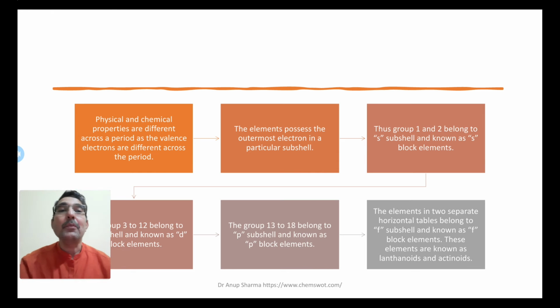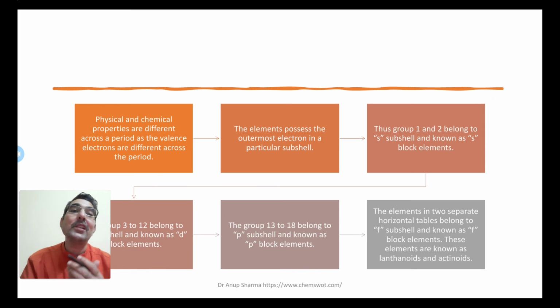Now physical and chemical properties are different across the period. Why does it happen? Because valency electrons are different. As soon as the valency electrons are similar, they fall into the same vertical group. That means the same number of valency electrons, same chemical properties. But across the period, the physical and chemical properties are different because the similar valency electrons are not there. They are increasing one by one.